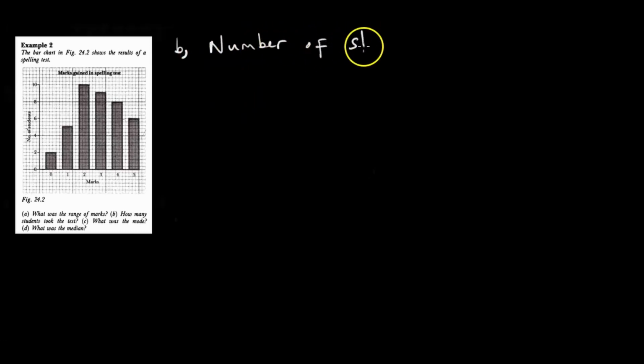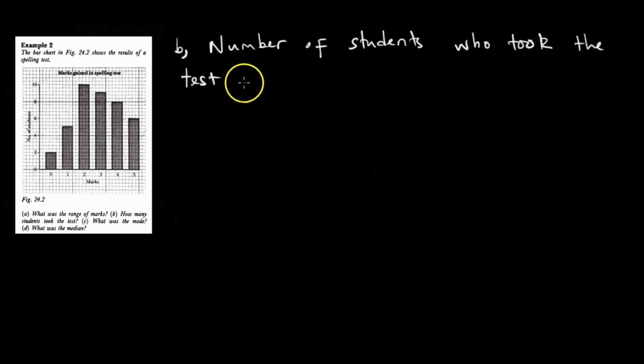Yeah, it's just common sense. Number of students who took the test is equal to, going back to our bar chart we see that 2 students got 0. Again, I repeat, you have to look at your axis. On the x-axis there are marks, on the y-axis there is the number of students. So at the bar for 0 we look at the y-axis at 2, meaning 2 students got 0.